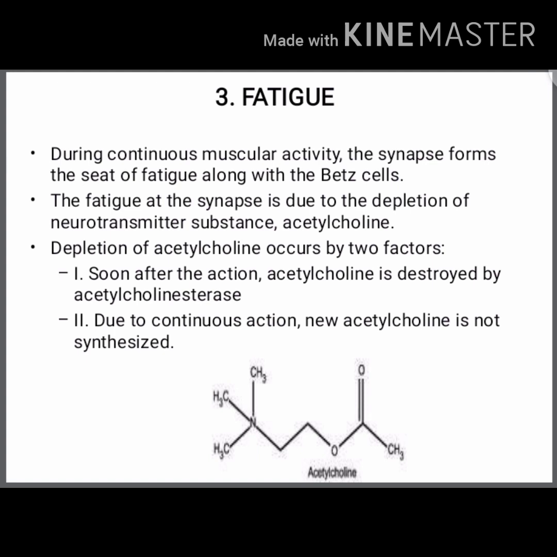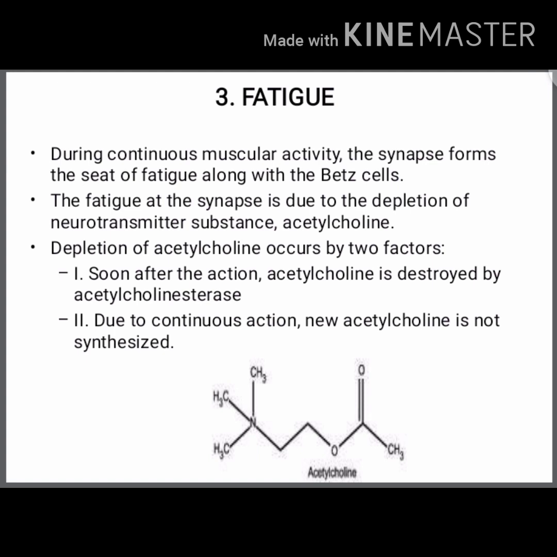The third property is fatigue. Due to continuous activity, the synapse forms the seat of fatigue. The fatigue at the synapse is due to the depletion of neurotransmitter substances like acetylcholine. Depletion of acetylcholine occurs by two factors. First, soon after the action, acetylcholine is destroyed by acetylcholinesterase.